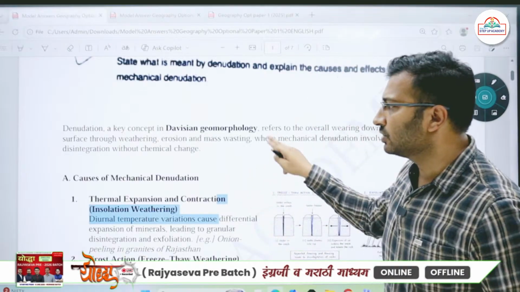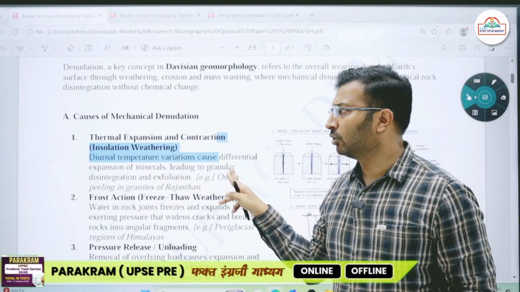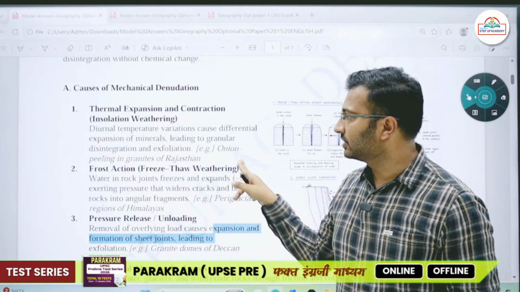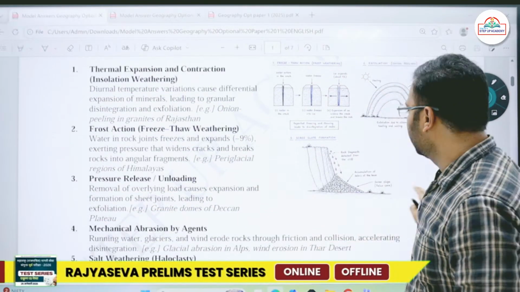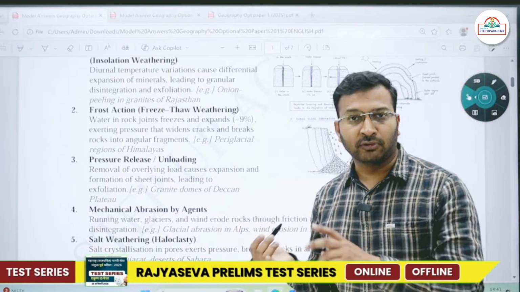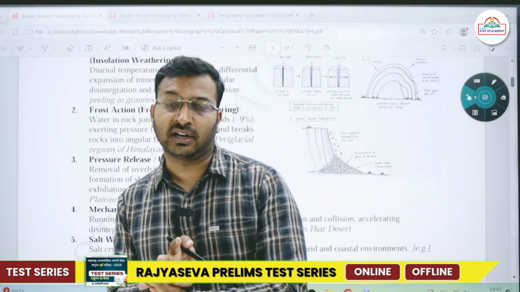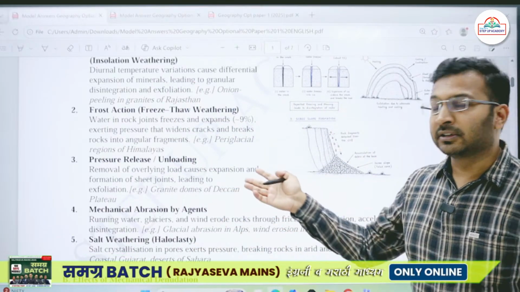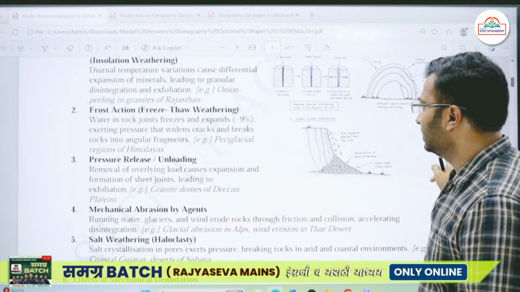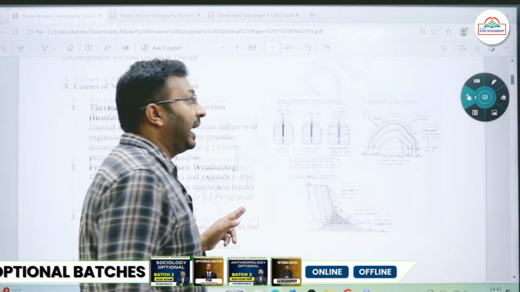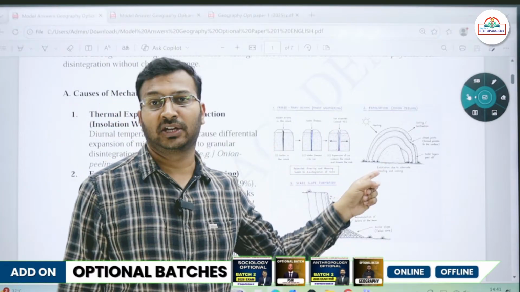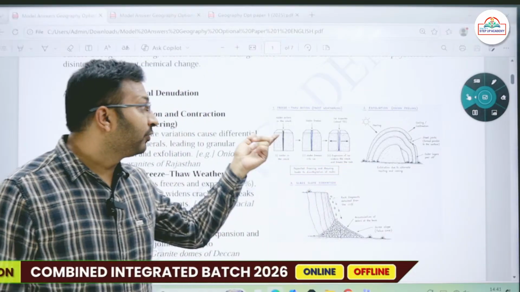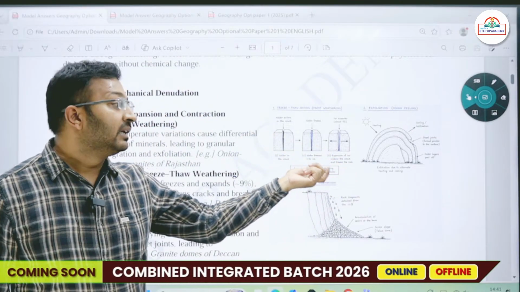ठीक आहे. So causes of mechanical denudation, you people might already be aware of thermal expansion and contraction, frost, freeze and thaw action, pressure release, unloading and all. Okay, then there is mechanical abrasion by agents like running water, glaciers, sea waves and currents, because of which we see different types of denudation or erosional activities taking place. Inclusion of hand-drawn diagrams is a must in your paper. Okay, such diagrams you have to include. For example, freeze and thaw effect, just write in brief.